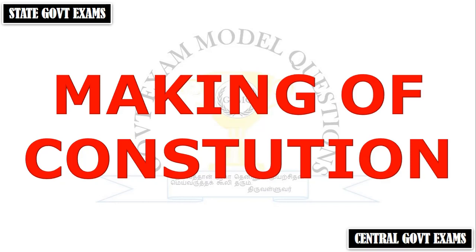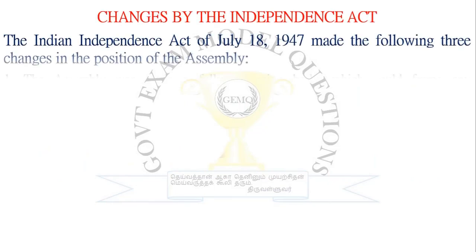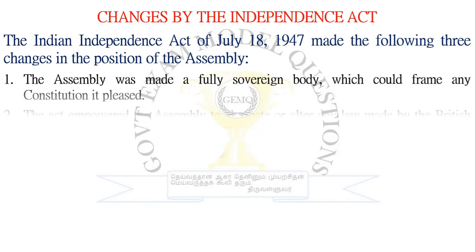You know, the Independence Act was brought on July 18, 1947. Based on that act, they brought so many reformations in the constitution. They have not formed a constitution, they have brought new rules. So the Indian Independence Act of July 18, 1947 made the following 3 changes in the position of the assembly. This act brought many changes in the position of the assembly.